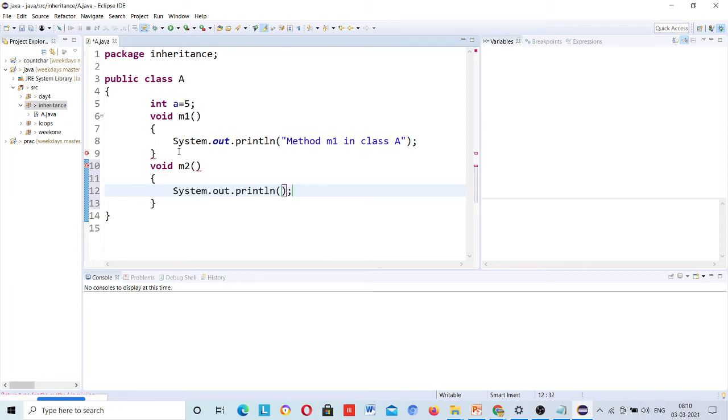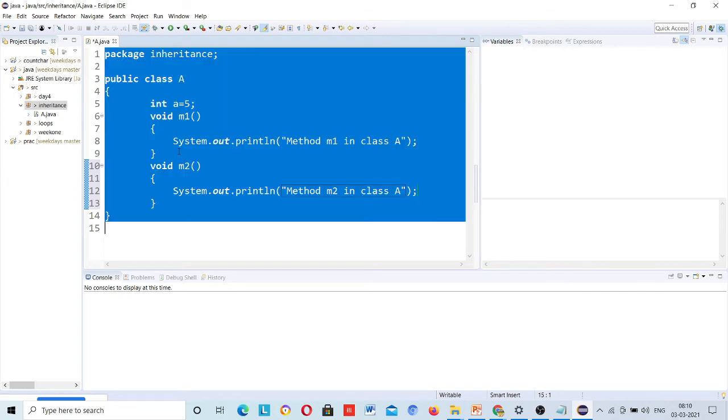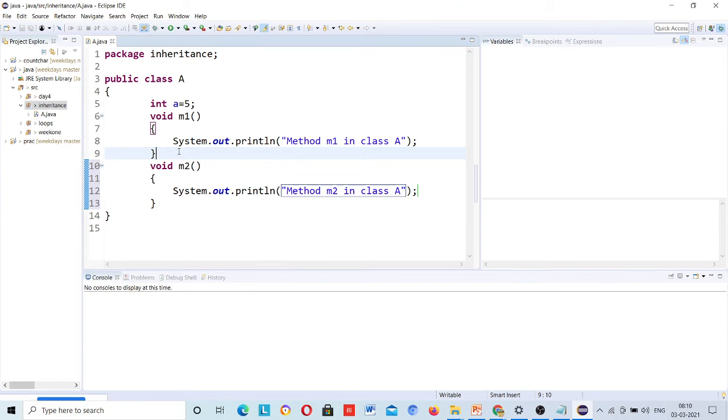System out: method M2 in class A. Guys, give me a second, let me switch off the fan.